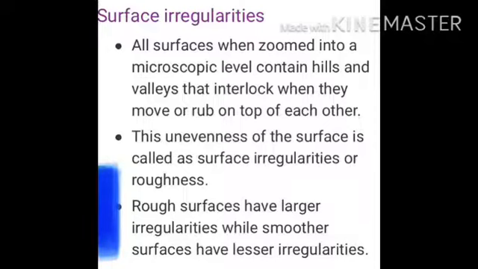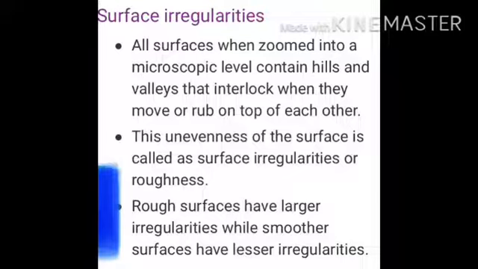Now surface irregularities. All surfaces, when zoomed into at a microscopic level, contain hills and valleys that interlock when they move or rub on top of each other. The unevenness of the surface is called surface irregularities or roughness.